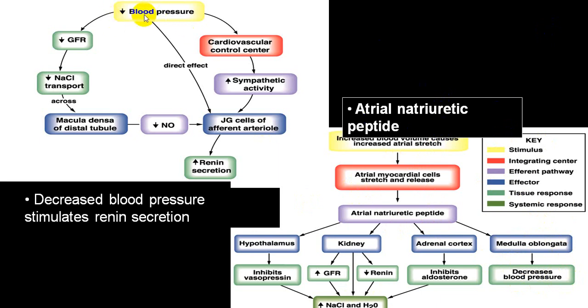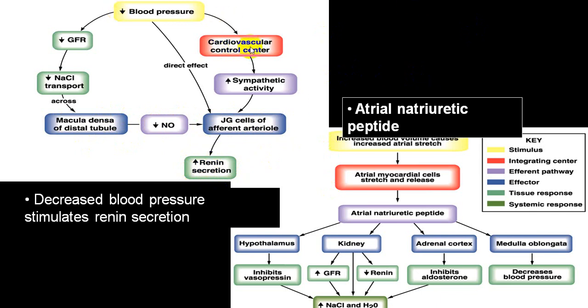And this is a fall of the blood pressure, decreased GFR, decreased sodium, so stimulation of nitric oxide, and that will be acting at the juxtaglomerular apparatus, releasing renin, and that renin will be acting on angiotensinogen, and that RAS system will be activated.